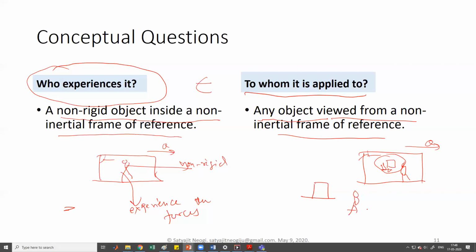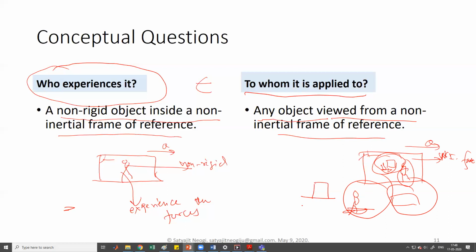Suppose a person is moving on a bike, suppose a car is there outside. Whenever you are viewing any of these objects from a non-inertial frame of reference, then this force is applied on them.